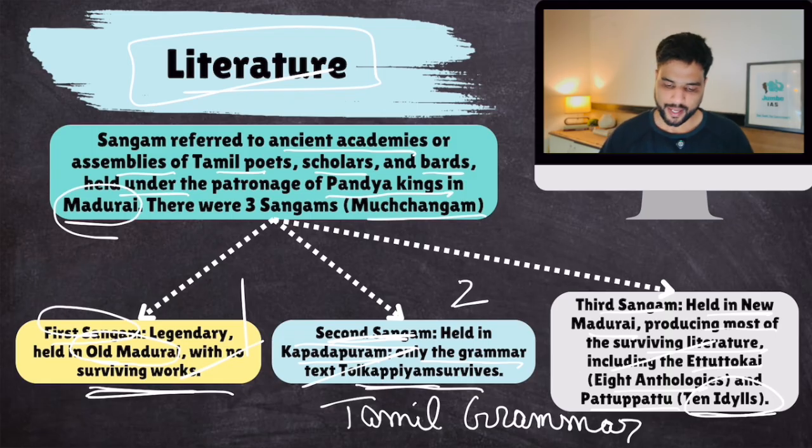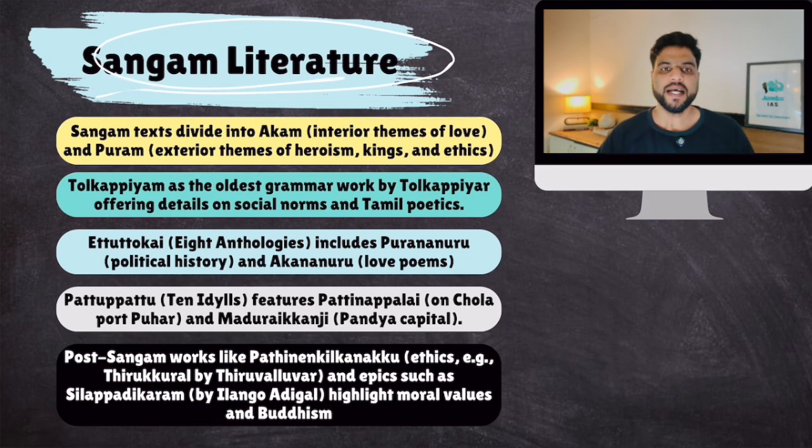Now, some facts about Sangam literature. The fictional stories in Sangam literature were based on two themes: Akam, the theme of love, and Puram, the theme of heroism. Remember, Akam and Puram were the two themes on which the stories were woven. Tolkappiyam is the oldest grammar work, by Tolkappiyar, offering details on social norms and Tamil poetics. Ettuthokai includes Purananuru and Akananuru, political history and love poems. Pattuppattu features Pattinappalai on the Chola port Puhar and Maduraikanji on the Pandya capital.